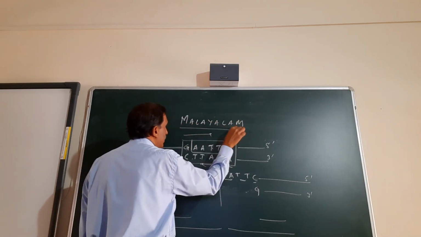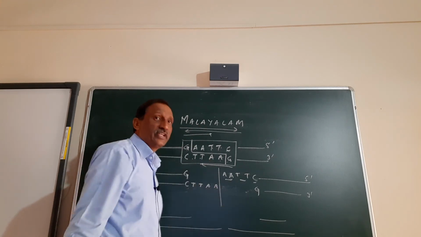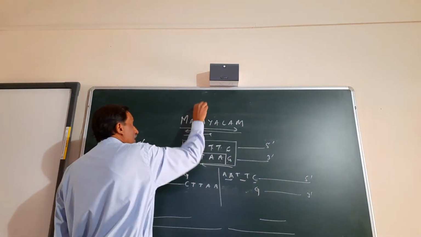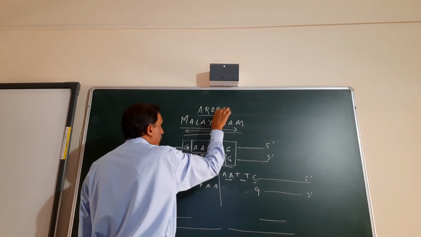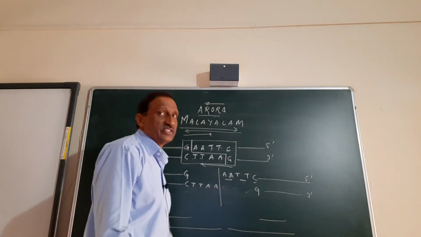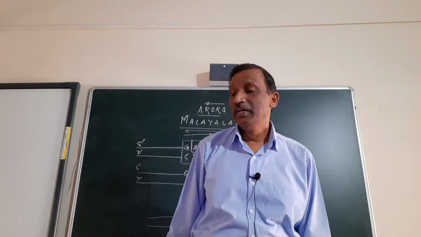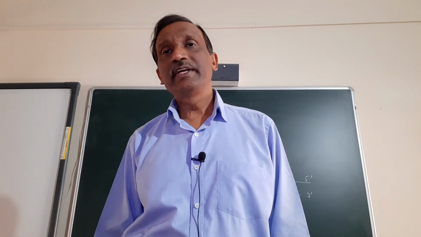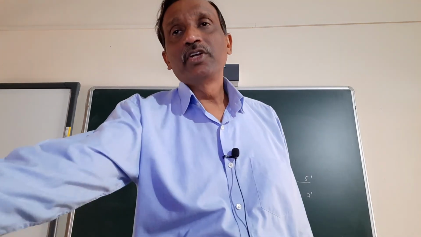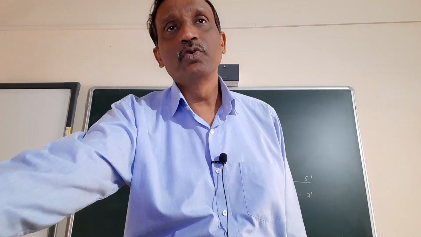Read from this side or read from this side, the word will be Malayalam. Read it from this side or that side, it is the same. They are called palindromes. So the recognition sequences are always palindromes. Okay? Then only they can be used in biotechnology. Otherwise, this is of no use.